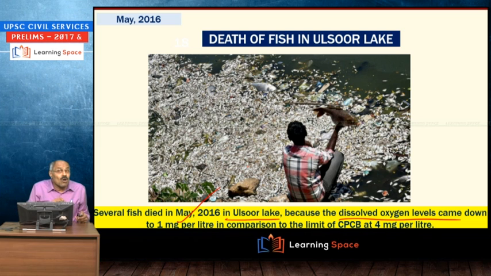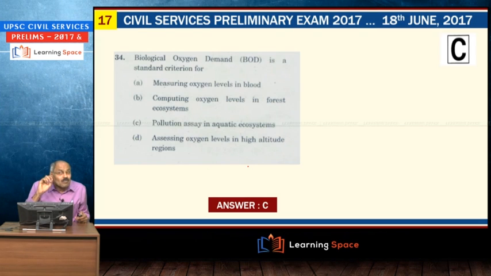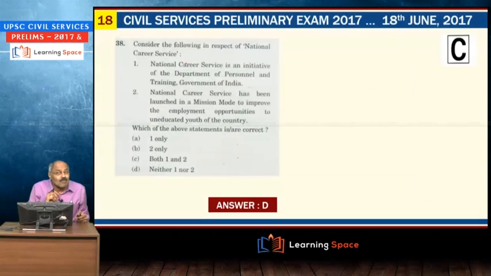I explained clearly that when dissolved oxygen levels come down, that indicates there is pollution. So this term biological oxygen demand, BOD, is the criterion to assess pollution in aquatic ecosystems. So Ulsoor Lake is a classic example.